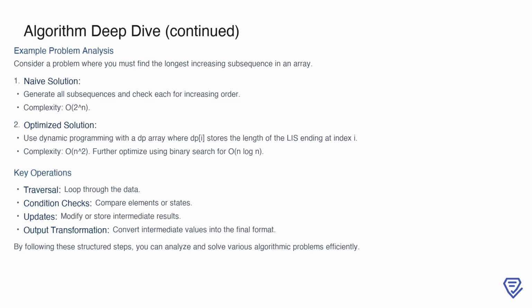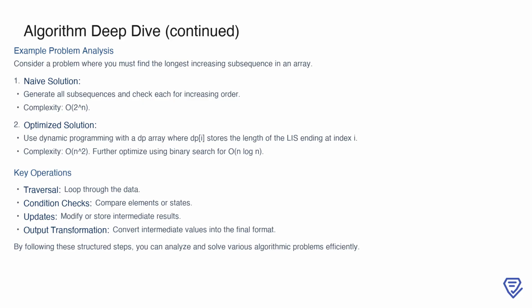A naive approach would involve generating all possible subsequences and checking each one for increasing order, but this results in an exponential time complexity of O(2^n). An optimized solution leverages dynamic programming. Here, you maintain a DP array where dp[i] stores the length of the longest increasing subsequence ending at index i. This reduces the complexity to O(n^2). Further optimization can be achieved by incorporating binary search, bringing the complexity down to O(n log n).